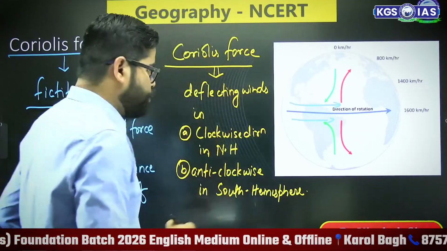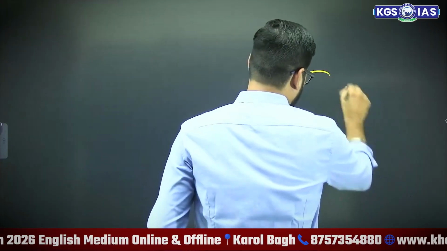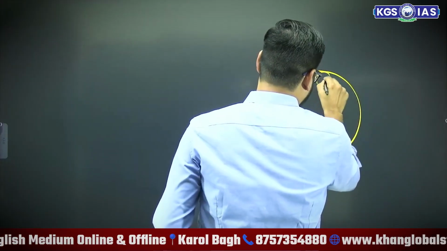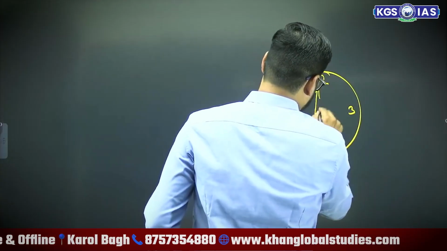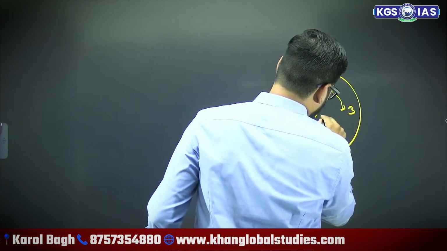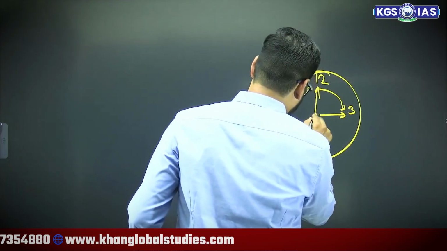Let me explain what that means. Suppose that you have a watch. Now you see that there is 12, 3, 6, 9. This comes to 3, then this comes to 6, then it comes here, then here.